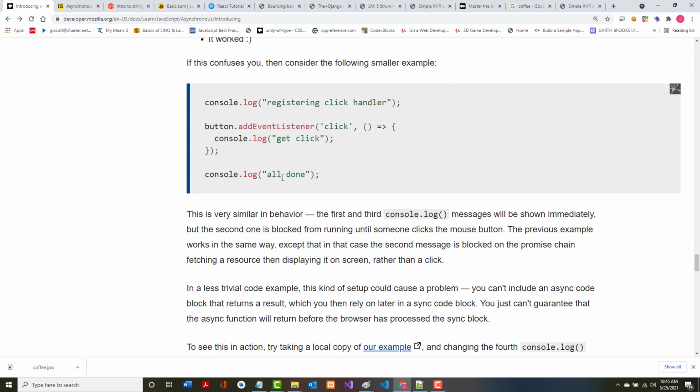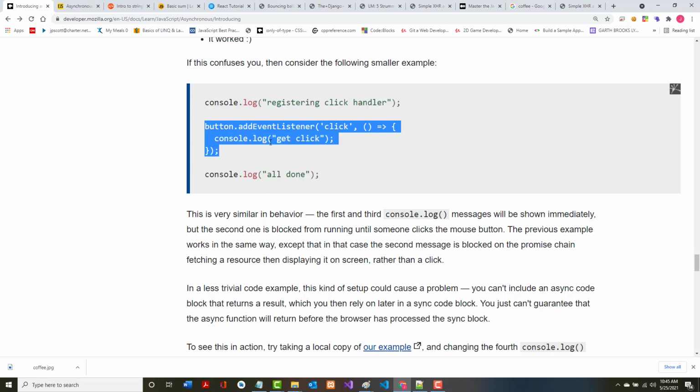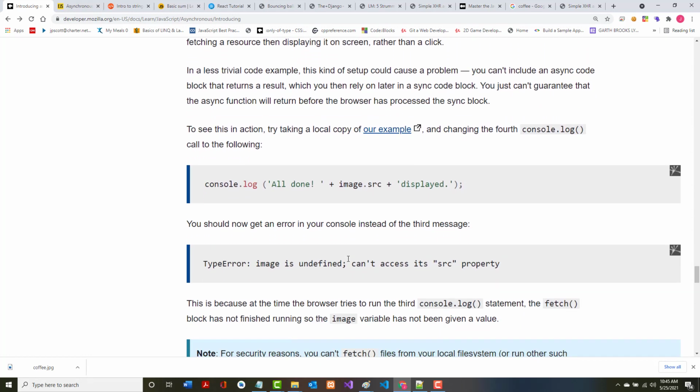But my guess is that this one should run, then this one should run. This one does not run until we click the button. It says this is very similar, and that's exactly what I just told you. It says the previous example works in the same way, except in the case of the second message is blocked on the promise chain.